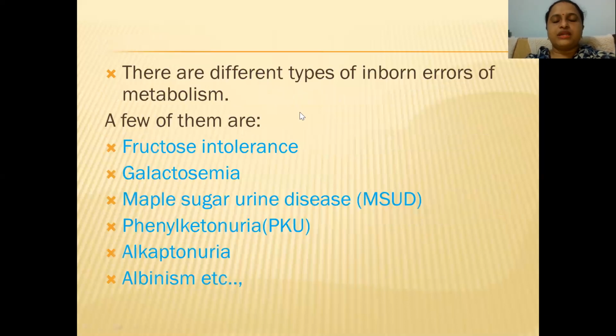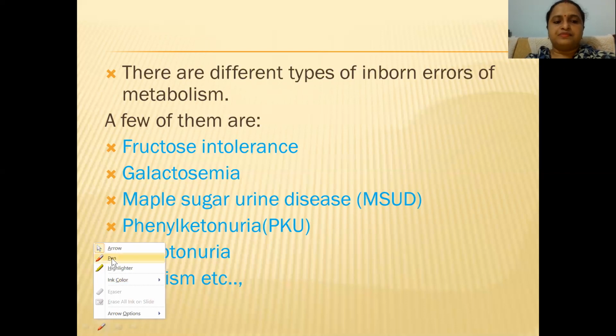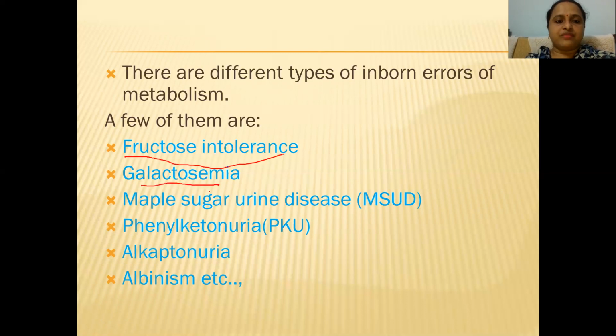And there are so many different types of inborn errors of metabolism, because a lot of metabolic activities take place in our body, either through protein metabolism or fat metabolism or lipid metabolism. But here I'm going to discuss only a few types of inborn errors, like fructose intolerance, galactosemia, maple syrup urine disease, phenylketonuria, alkaptonuria, albinism. These are some frequently seen inborn errors of metabolism, which we are going to deal with now.